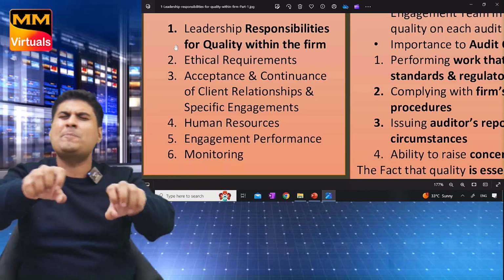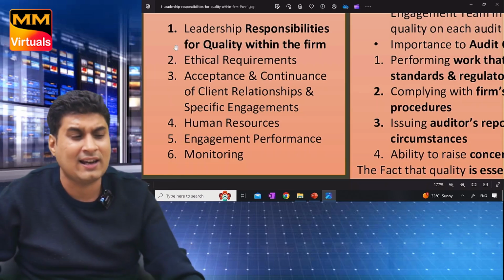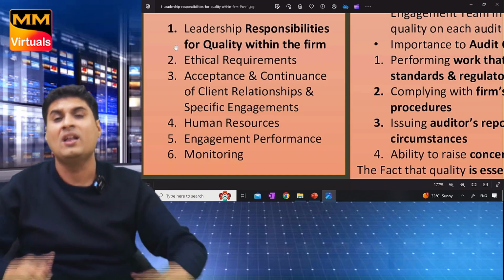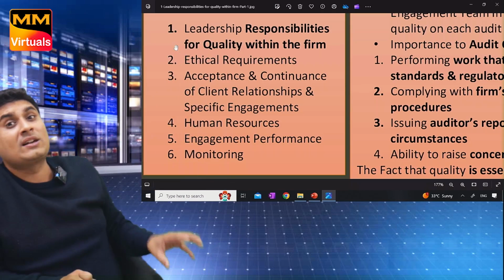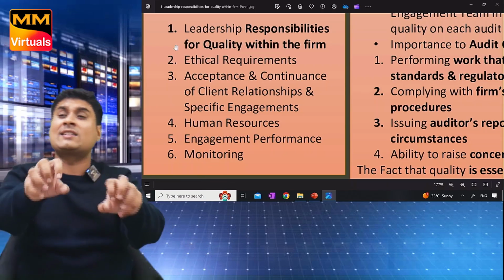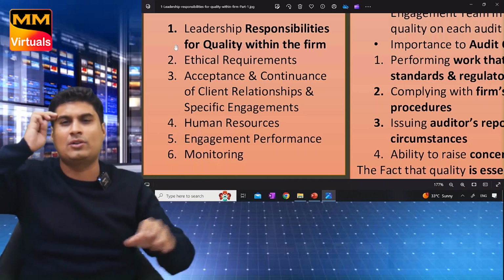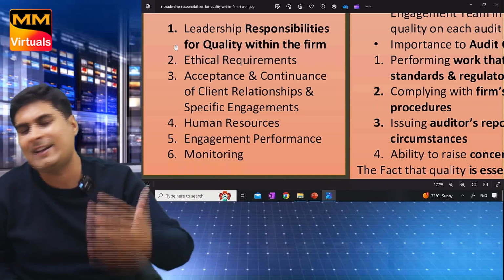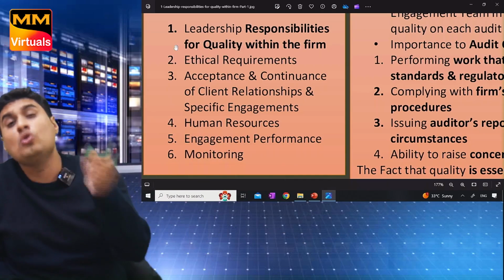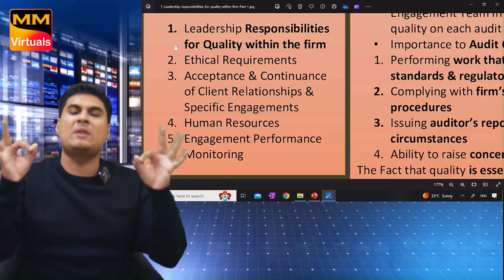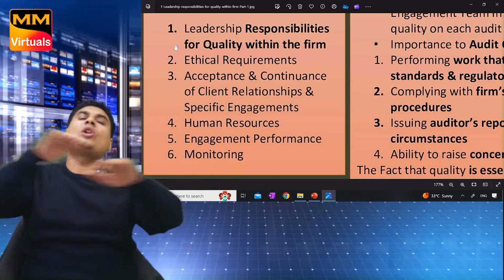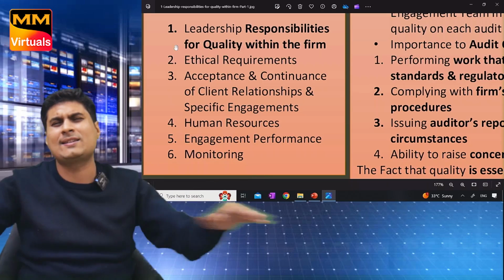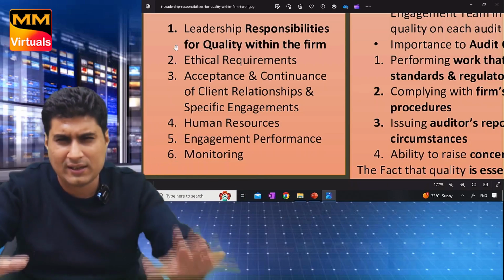Third, acceptance and continuance of client relationship and specific engagement. You tell me, will we accept any client? No, we will check a few things. But sir, we are getting money. Forget. Acceptance and continuance of client. Continuance means next year shall I take his engagement or not? Okay, human resource, who will we recruit? Best people. Human resource, what will they do? Perform on the engagement and monitor. Last is monitoring whether the entire system is perfect or not. It's super easy, super fun.